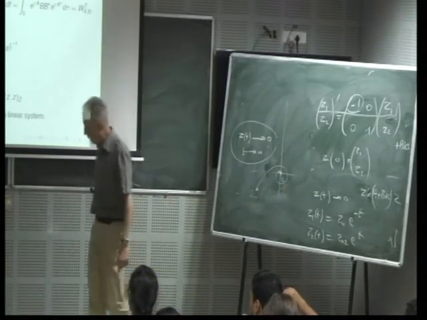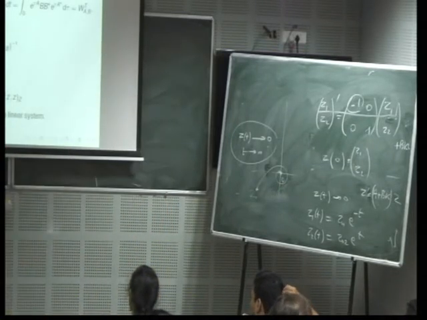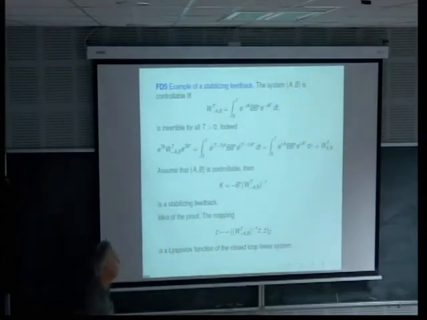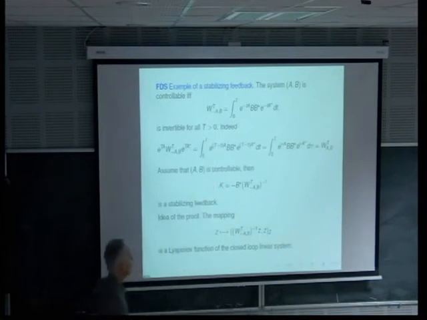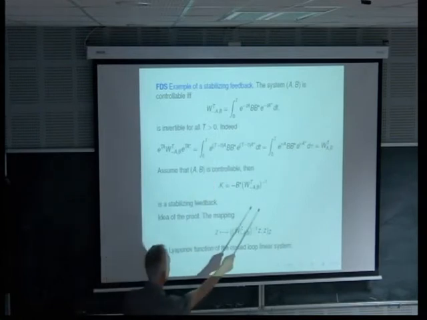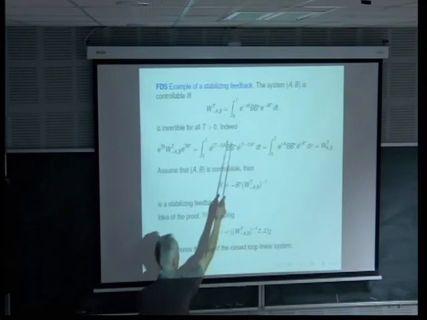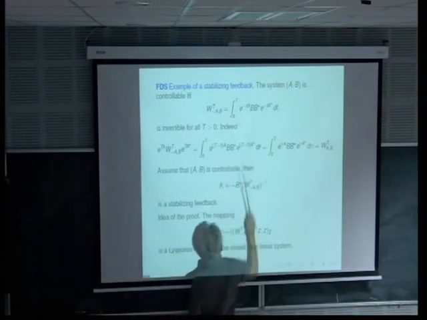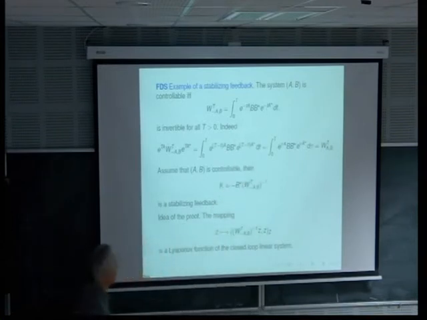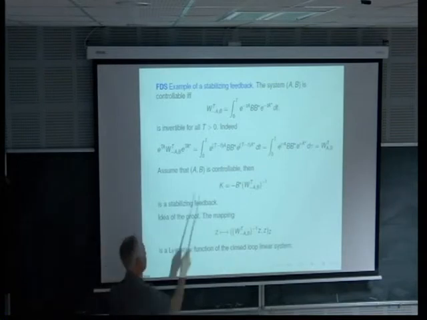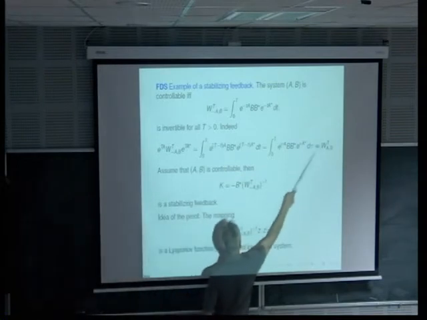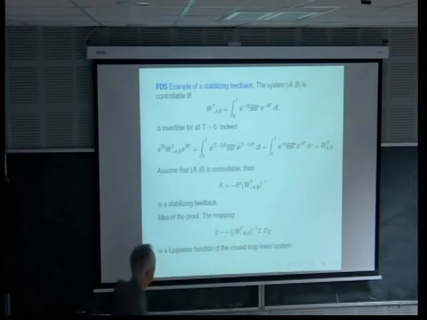But now I write the controllability Gramian not for A and B, but for minus A and B. Because I have changed A to minus A, I put here minus A and minus A star, and I say that the invertibility of this matrix is equivalent to the invertibility of this one.